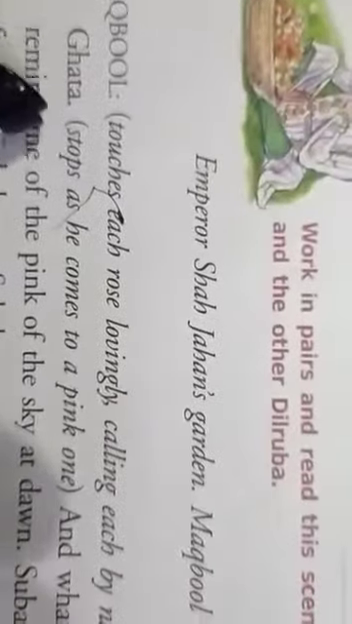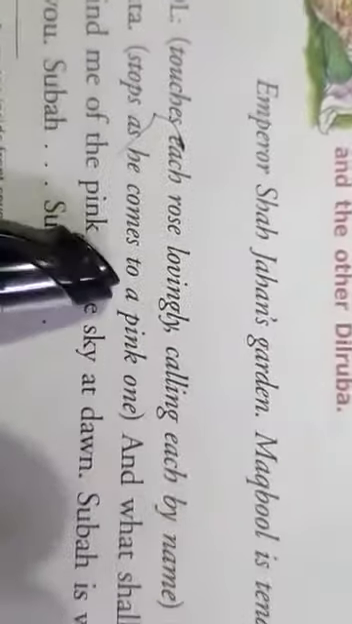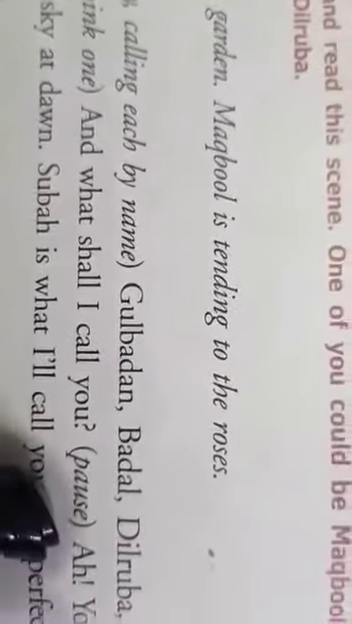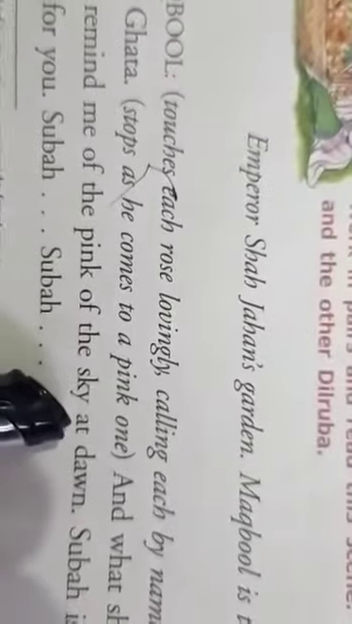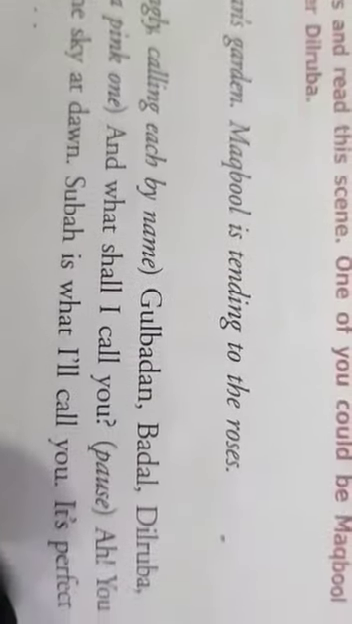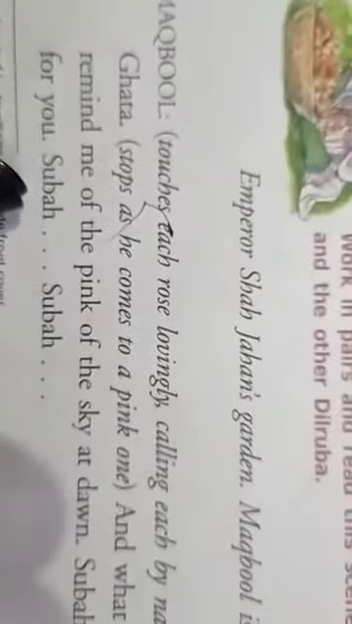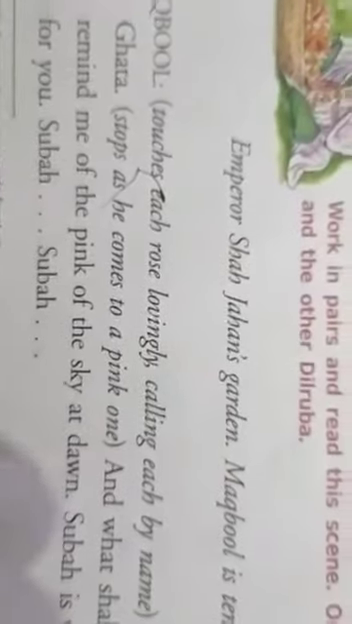Now, Maqbool touches each rose lovingly, calling each by name. Gulbadan, Badal, Dilruba, Ghata. Stops as he comes to a pink one. And what shall I call you? He paused. Ah, you remind me of the pink of the sky at dawn. Subha is what I will call you. It's perfect for you. Subha, Subha.